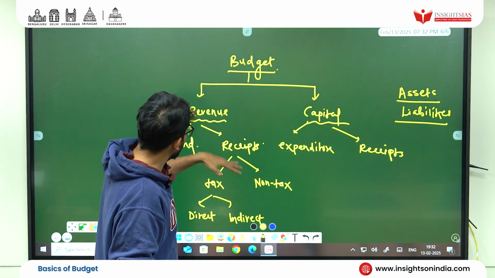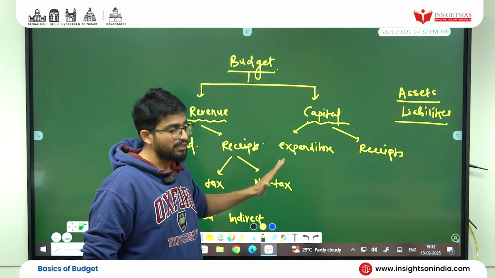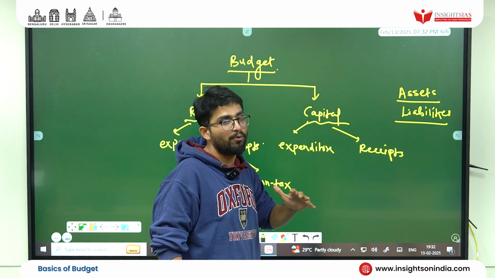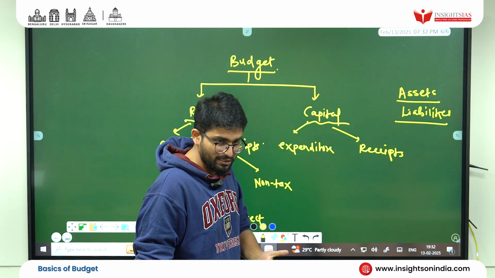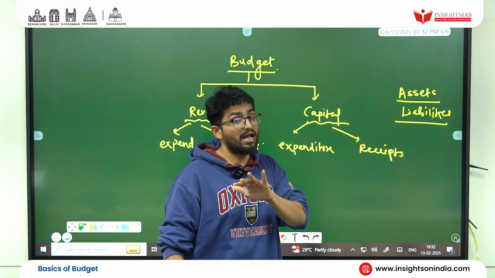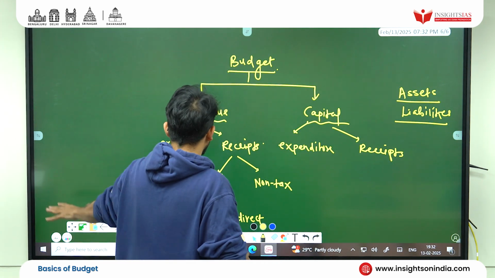So what I want to tell you is that the revenue part is nothing but revenue expenditure and revenue receipts. The capital part is nothing but capital expenditure and capital receipts. And I told you, capital expenditure is more about the increase or decrease in assets and liabilities. Are you getting this? Capital receipts are also concerned with the increase and decrease of assets or liabilities, but you get the money back. Remember that.